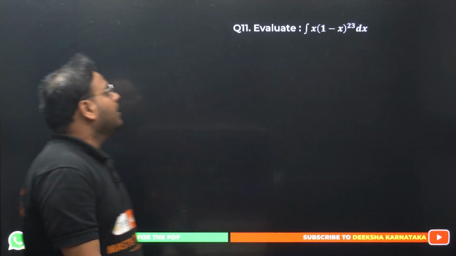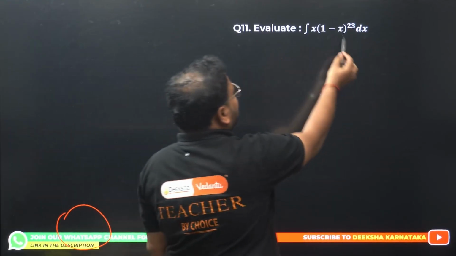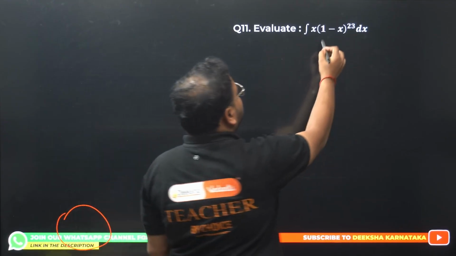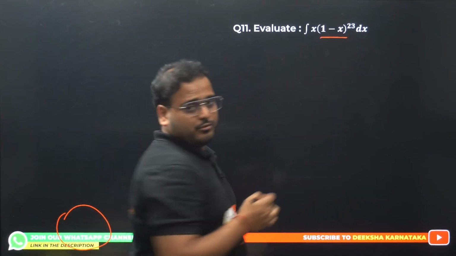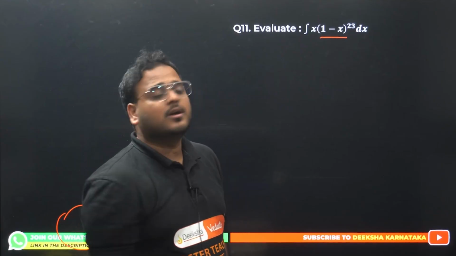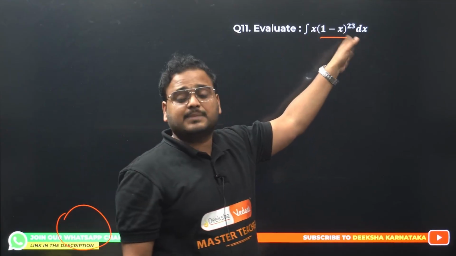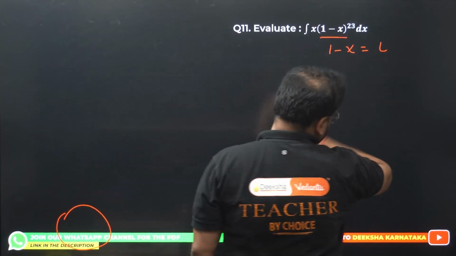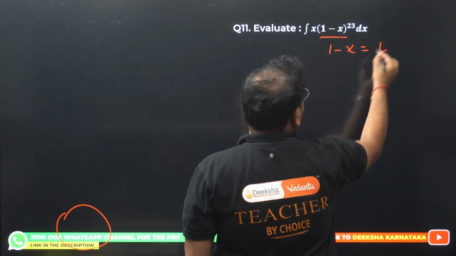All right, now we have to evaluate integral of x times (1 minus x) to the power 23. How are you going to solve this question? Please check. Do we use binomial theorem? Do we do the expansion of (1 minus x) power 23? Of course not. If you do the expansion of (1 minus x) power 23, it takes so much time. But if you use substitution, take 1 minus x as t. 1 minus x as t, excuse me.